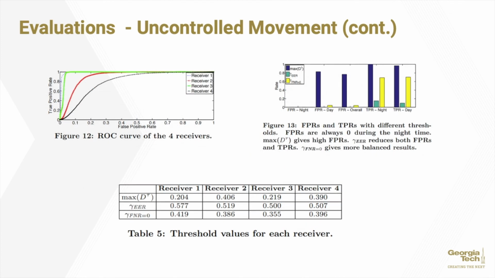Figure 12 shows the ROC curve discussed for those 4 receivers, with Figure 13 showing the FPRs and TPRs for the different phases of the day using each of these 3 methods. Table 5 compiles the resulting values for each of those methods: max, equal error rate, as well as the third one, 0 false negative threshold.